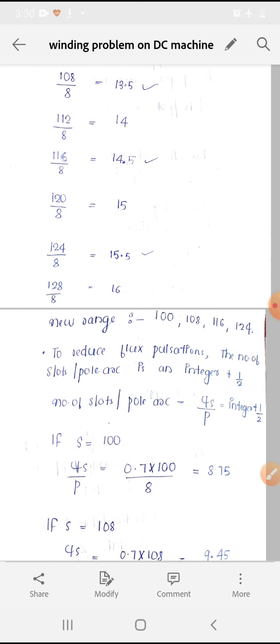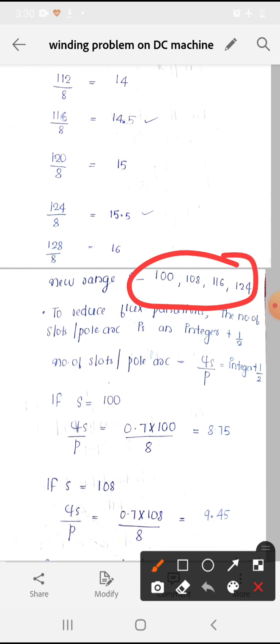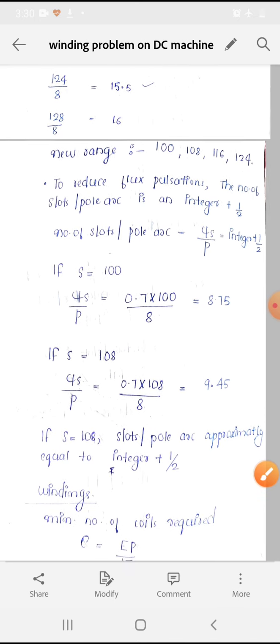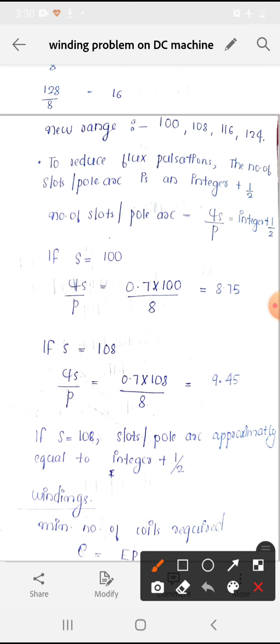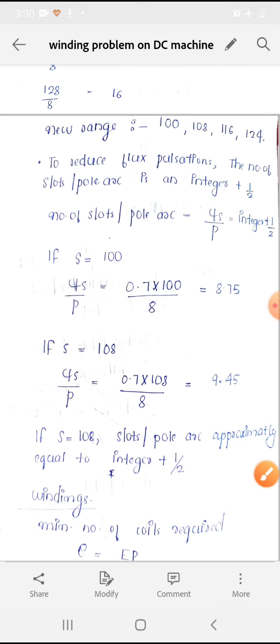Next, we have to check the slot per pole arc. That should be an integer plus 1 by 2. That we have to substitute all these values here. On substituting all these values, we obtained for S equal to 108, a value approximately equal to an integer plus 1 by 2. So we selected S equal to 108.